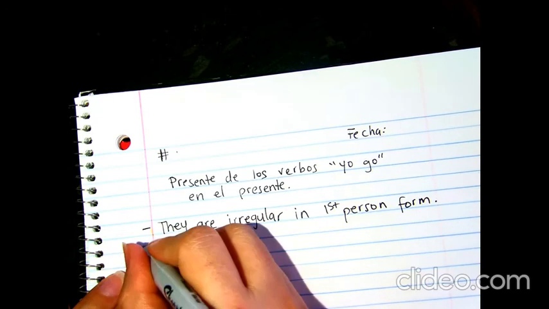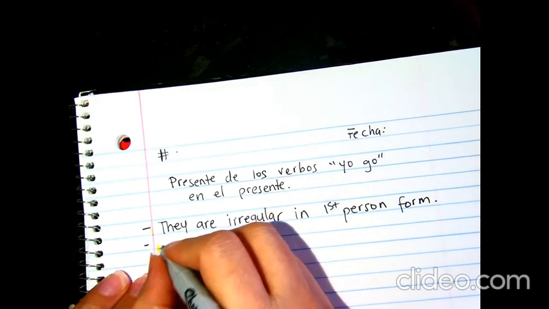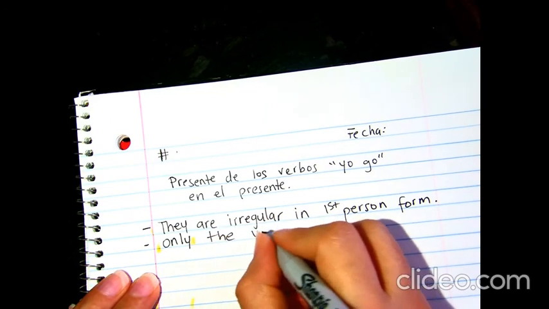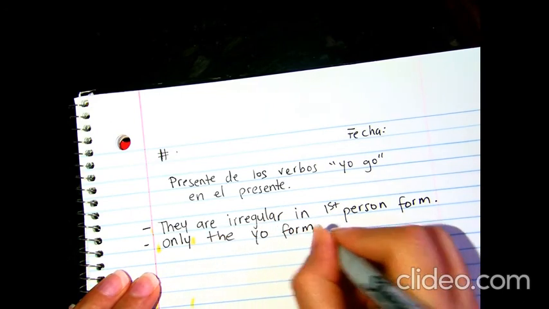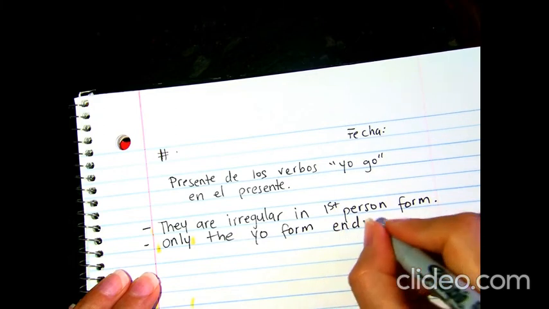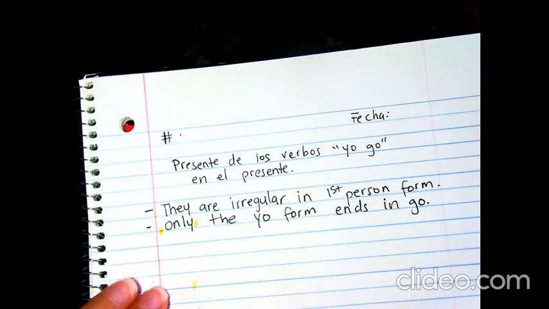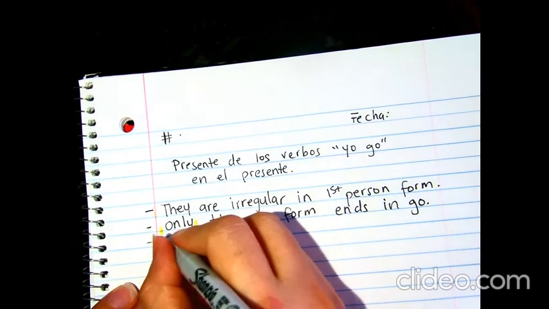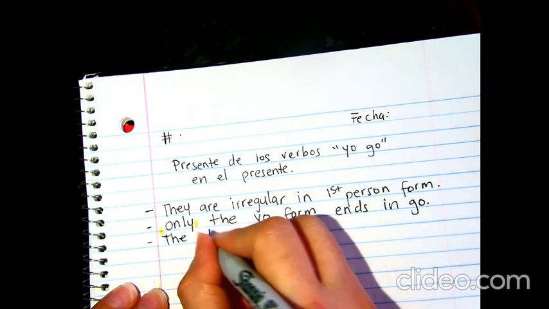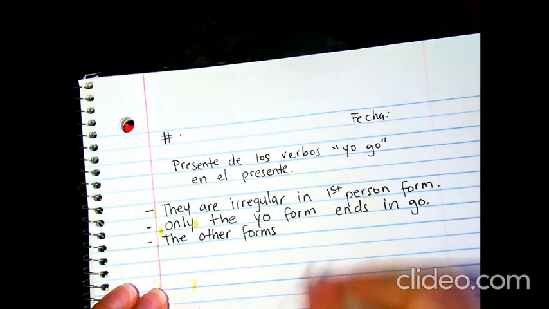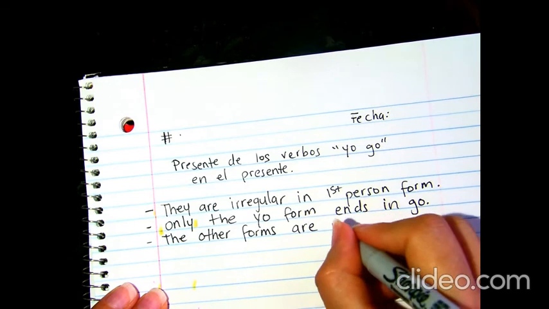Only the yo form ends in go. The other forms are regular.